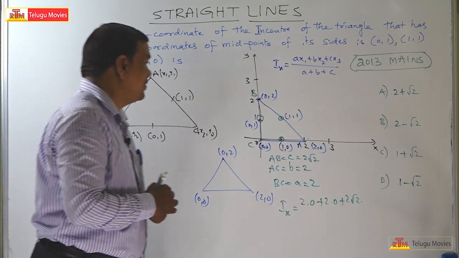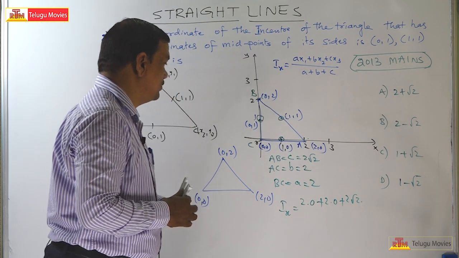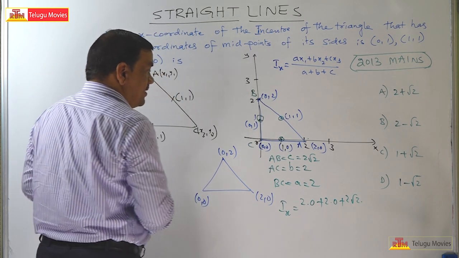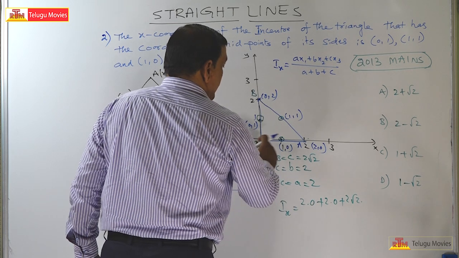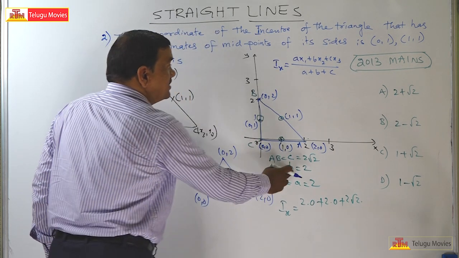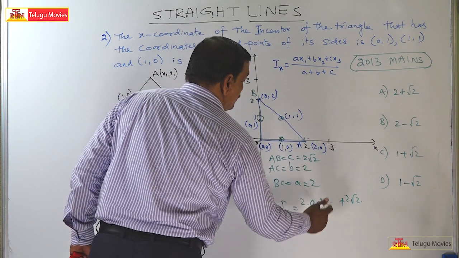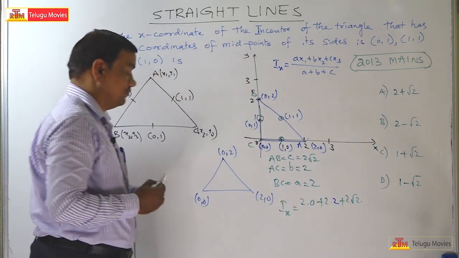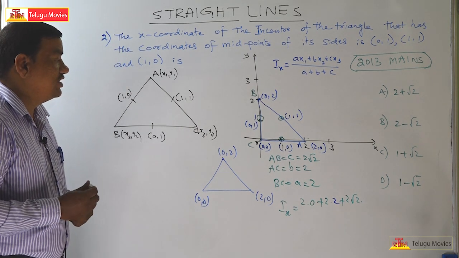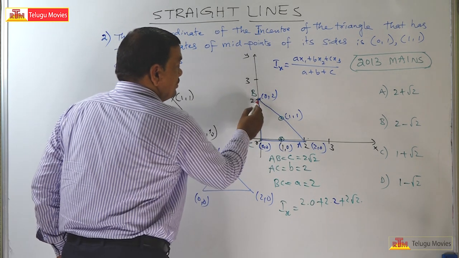So here we made one more mistake. Here AC length is equal to how much? B. So the x2 value is 2. Okay, now. So this is 2 root 2. So this length is 2 root 2.